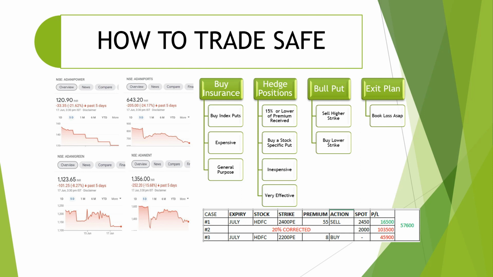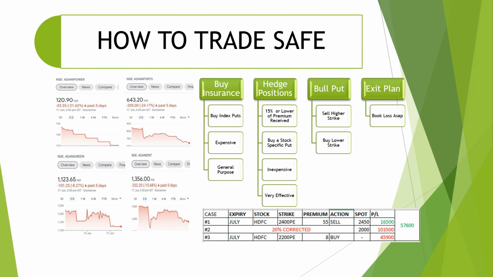And scenario number 2, the stock corrects 20%, which means it comes to around 2000 rupees. We have a sold put at 55 rupees for strike 2400, and the stock corrected to 2000. What is the loss incurred?